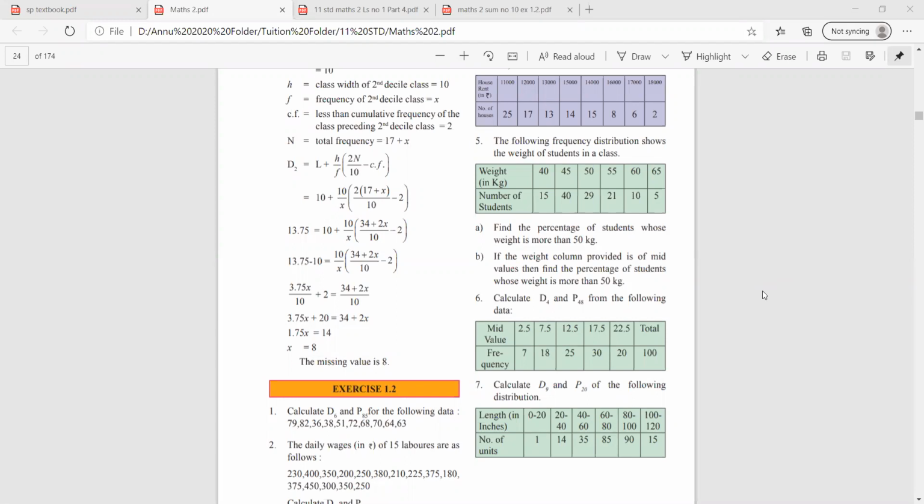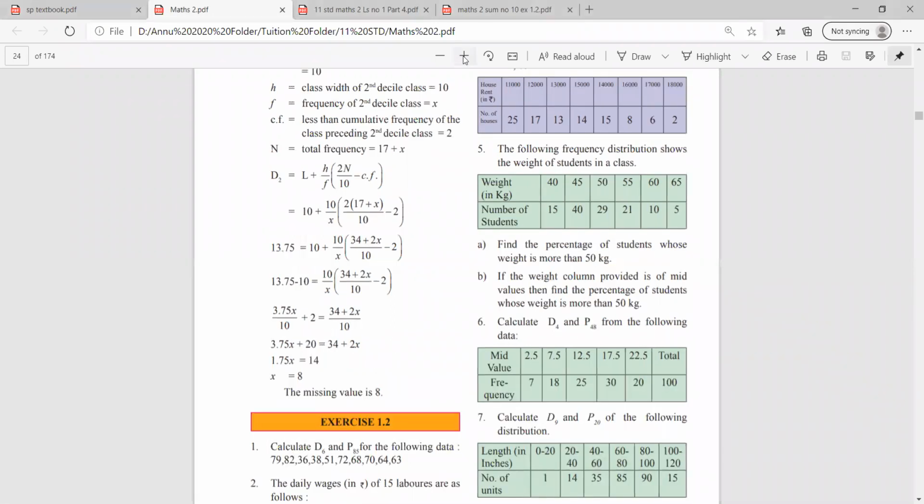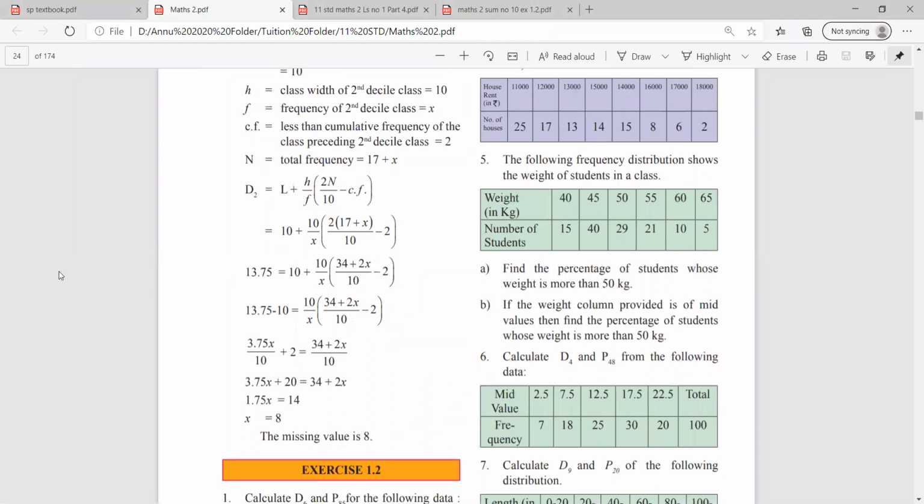So as you all know, we have started with the first chapter of our Maths 2, 11th standard syllabus. And we are on exercise 1.2. We have completed 5 sums and today we'll be winding up the exercise completely. So moving on to question number 5. We had left out questions number 5 and 6 that day. So starting from where we stopped.